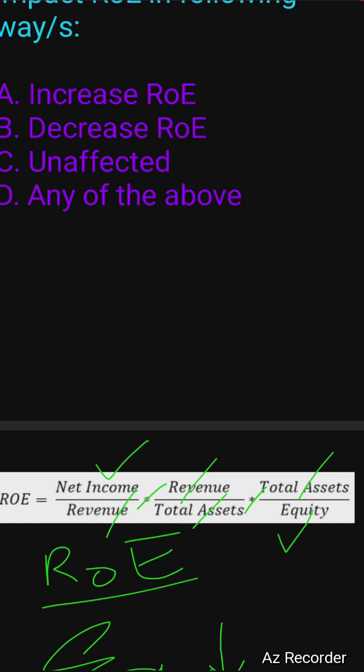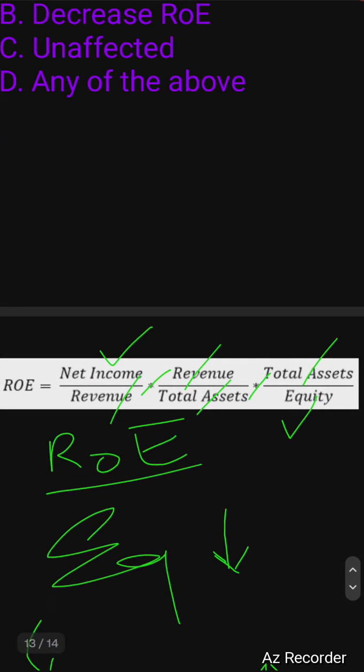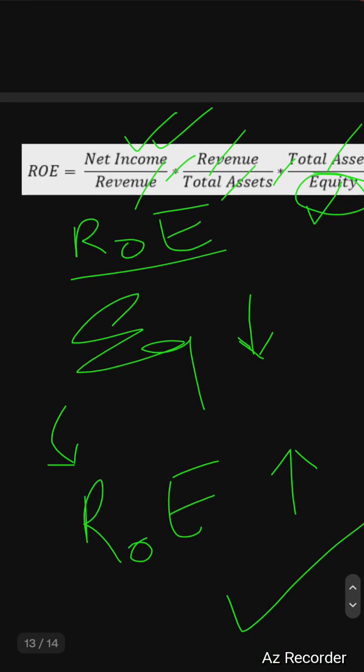So if you retire your equity and issue it through debt, so your equity will come down. Here your equity will come down, your net profit will remain intact, so your denominator will reduce. What will be the impact? Impact will be your return on equity will improve. So if you retire equity and issue debt to fill the gap, your return on equity will improve.